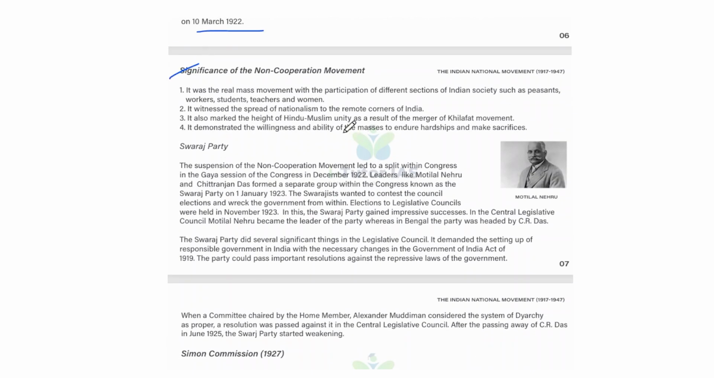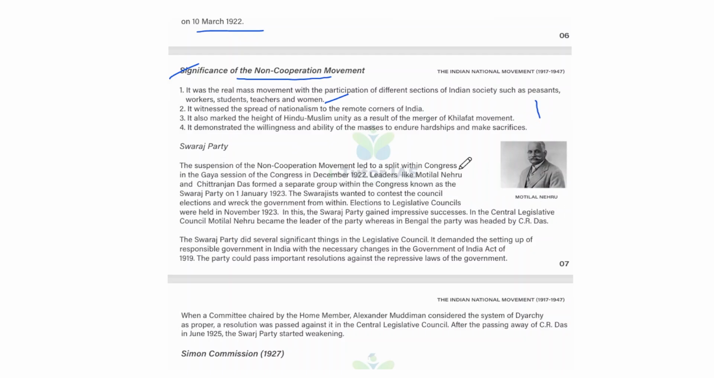And the significance of the non-cooperation movement: it was the first real mass movement, with the participation of different sections of Indian society such as peasants, workers, students, teachers and women. It witnessed a spread of nationalism to the remote corners of India, and it also marked the height of Hindu-Muslim unity as a result of the merger of the Khilafat movement. It demonstrated the willingness and ability of the masses to endure hardship and make sacrifices. So these are the significance of the non-cooperation movement.